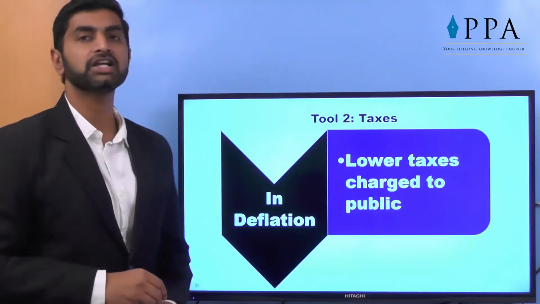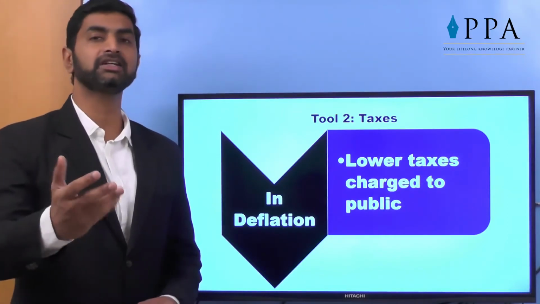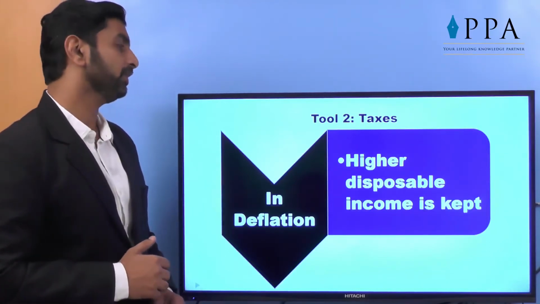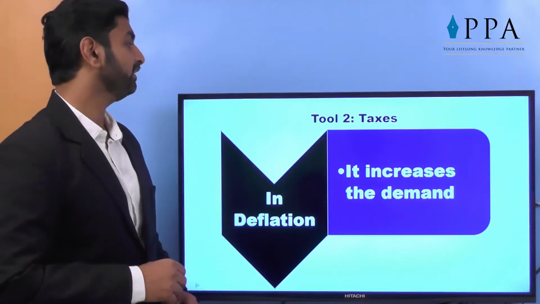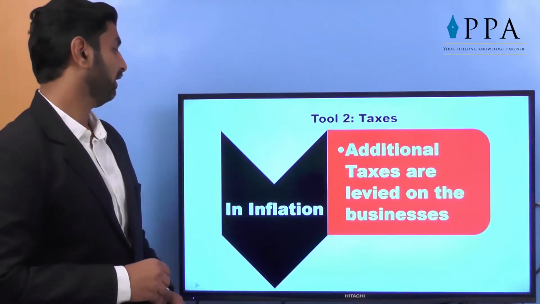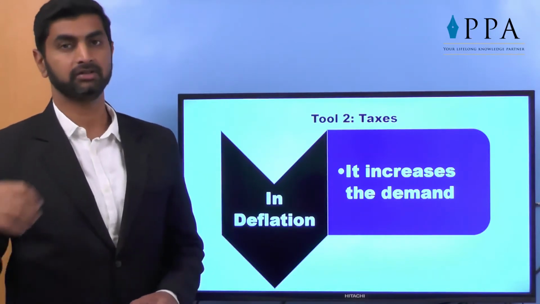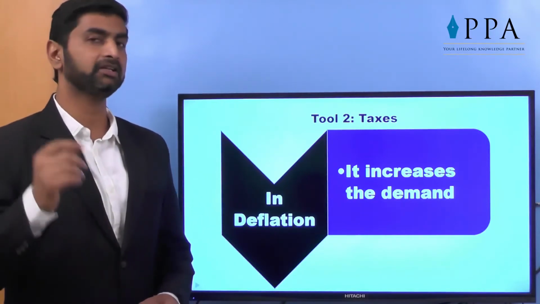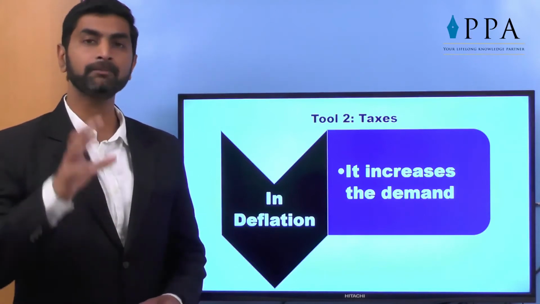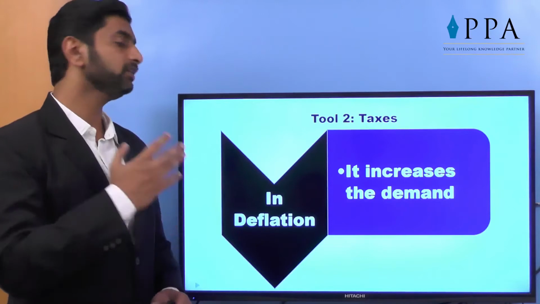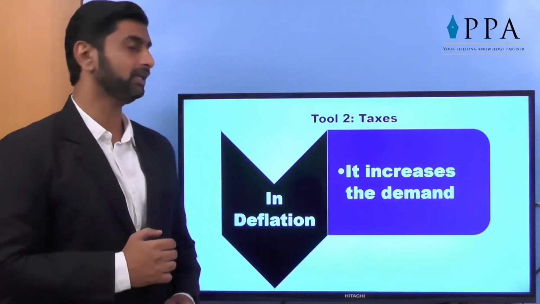Lower taxes are charged to public. The disposable income is increased so that you can spend more amount in the market. Higher disposable income is kept, as we discussed. It increases the demand and ultimately the economy comes out of deflation. Of course, it will take a little bit more time, but it is an important tool in the hands of government. Reduce the taxes, give some facilities, give some discounts, and then you will get the deflation properly cured.